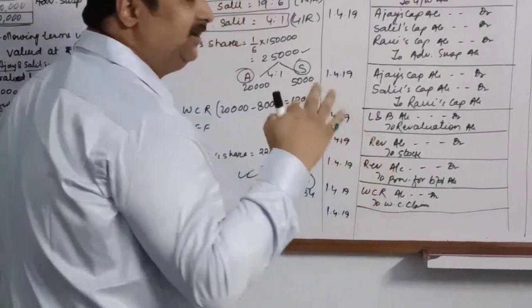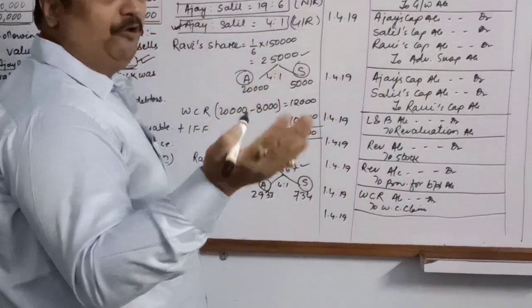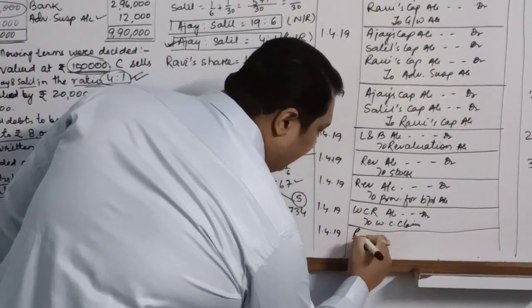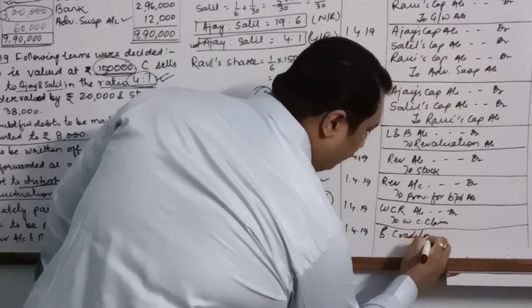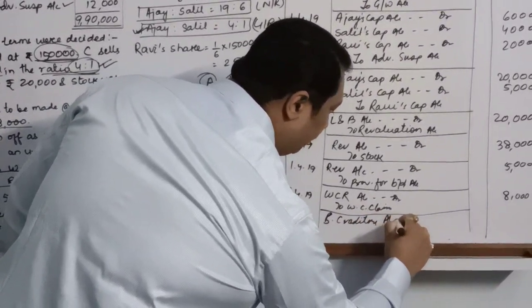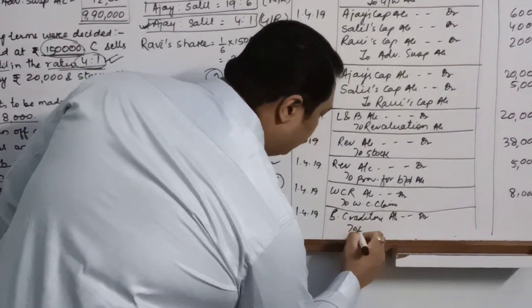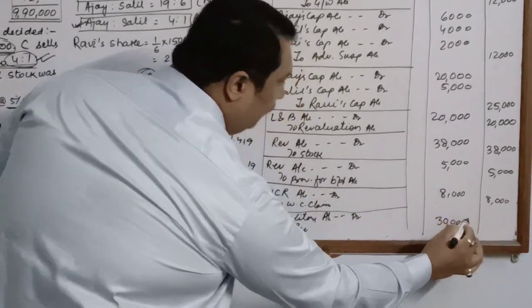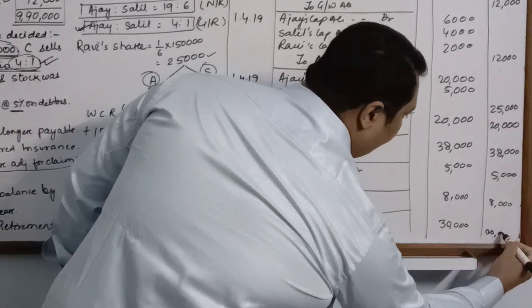So they will not come to take the money. So it is a profit for the organization. So the entry will be sundry creditors account debit to revaluation account 30,000 and 30,000.